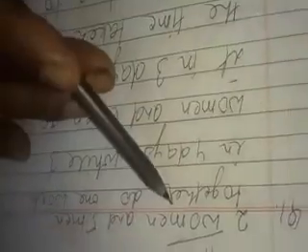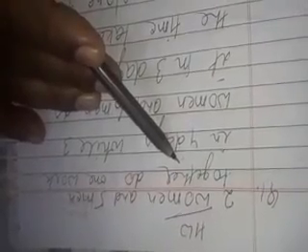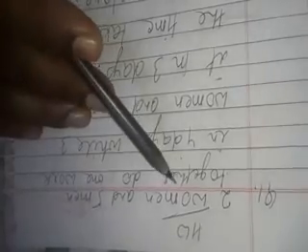Now, this homework is that you have to solve these questions and practice more questions of this type to get command. The question is that 2 women and 5 men together do one work in 4 days, while 3 women and 6 men do it in 3 days. Find the time taken by one woman alone to do the work, and also one man alone to do the work.